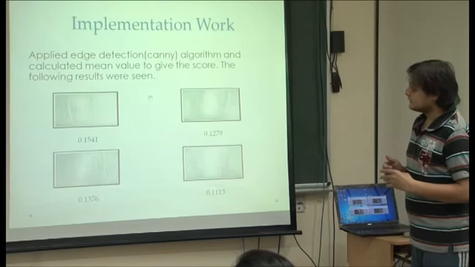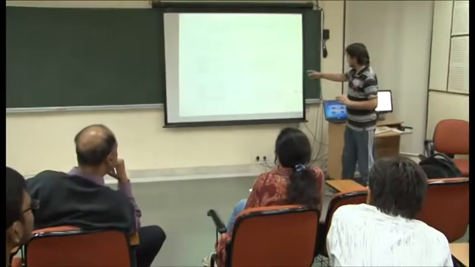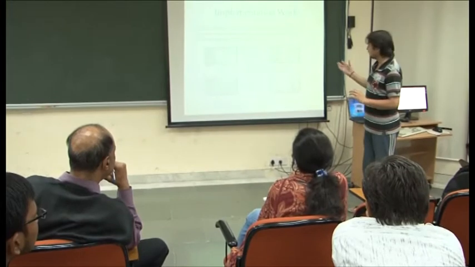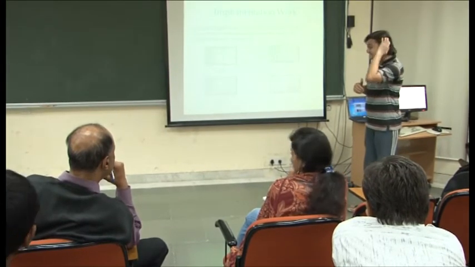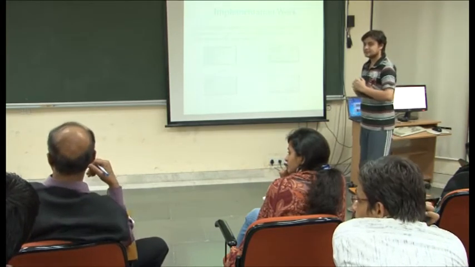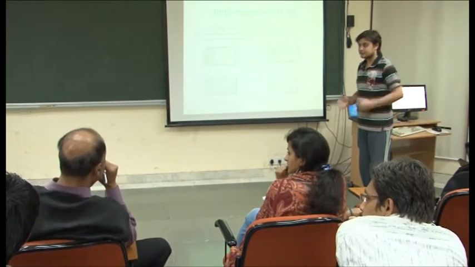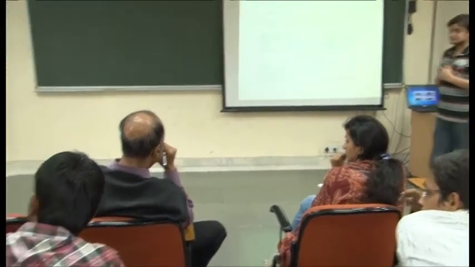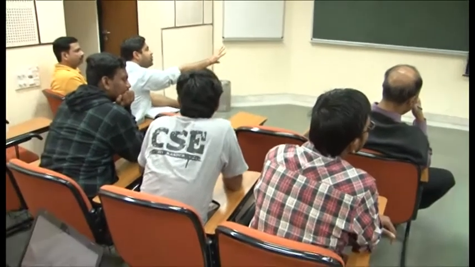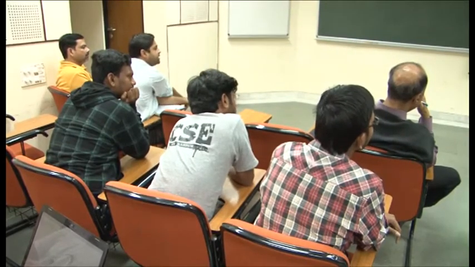What is the use of this? The more the number of edges, the more it is possible to use for recognition. He's trying to say that if you have a good number of edges, then it can be more discriminative, hence the quality is better. As you were suggesting, image 0.15 has prominent edges and image 0.11 does not have such prominent edges.